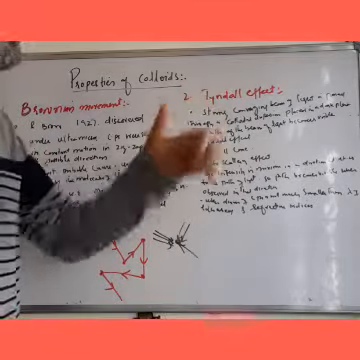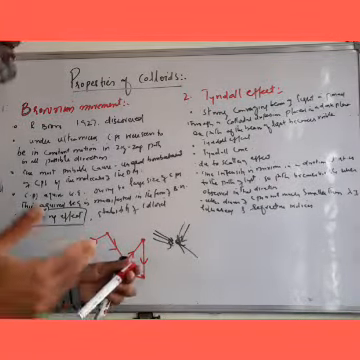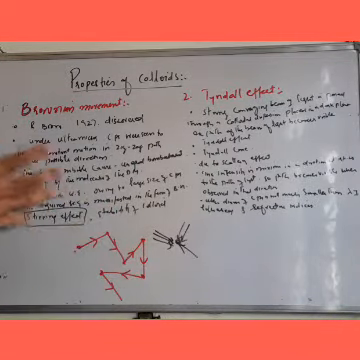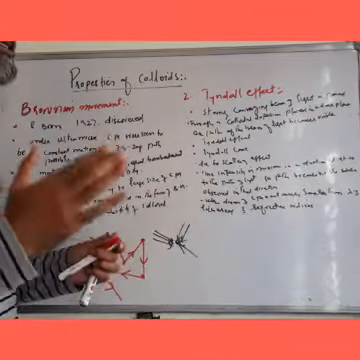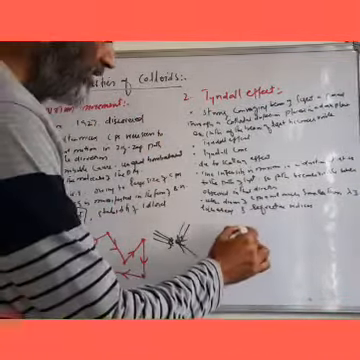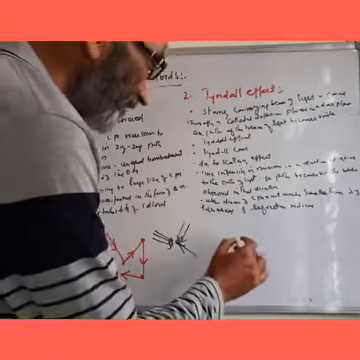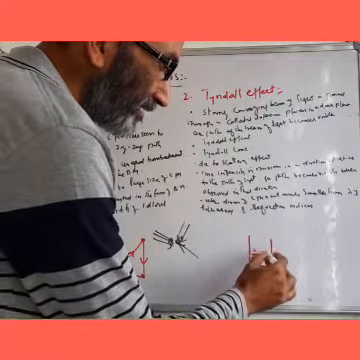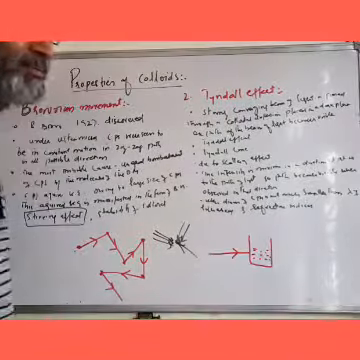Now, Tyndall effect. What is Tyndall effect? This Tyndall effect is observed when a strong convergent beam of light is passed through a colloidal dispersion placed in a dark place. The path of the beam of light becomes visible. Like this, if this is a colloidal dispersion placed in a dark place, a strong convergent beam is allowed to pass through this colloidal dispersion.